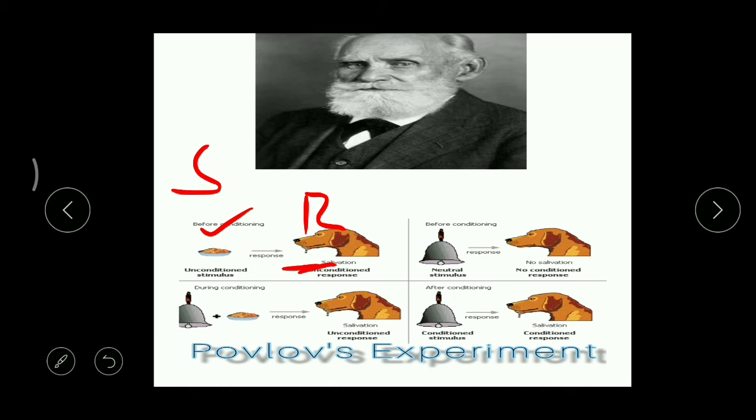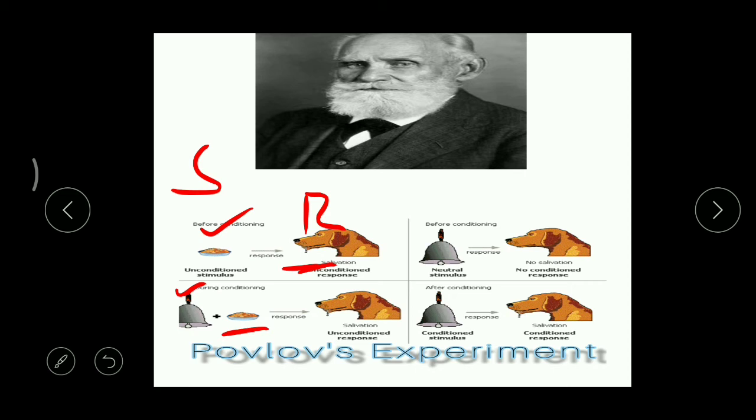Food is a stimulus. And what is the response? There is salivation. Saliva helps to digest the food and for easy movement of food in the digestive system. Correct? So this is a natural process, naturally in dog and in all the animals, including humans. And then after a few days, what did he do? First, he rang the bell, and then he gave the food.